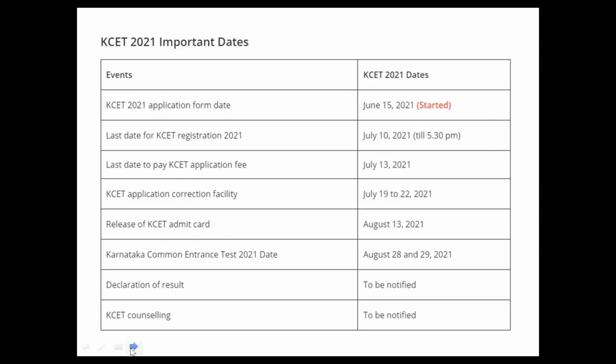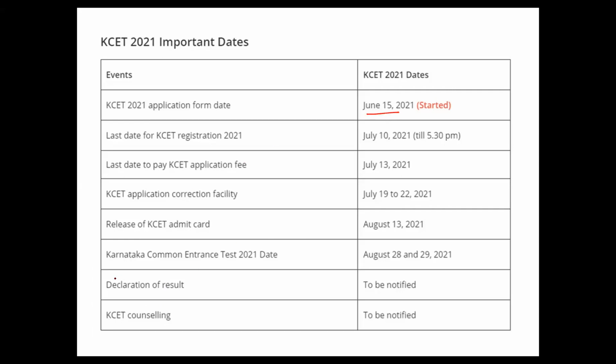Okay, before going to the syllabus, subject mathematics and chapter-wise questions, let's briefly revise the important dates of the KSAT examination, the upcoming examination. The application starts on June 15th. The application has already started, you can go through and apply online. So June 15th, you have to remember that.